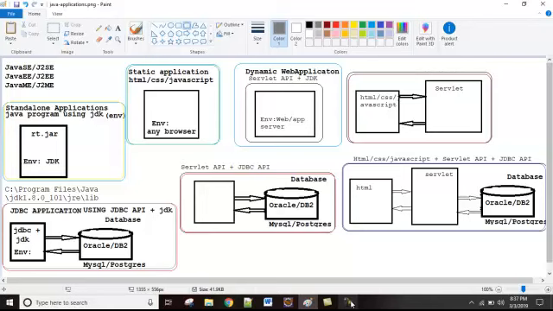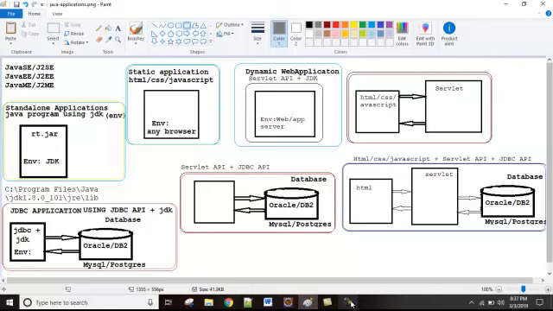And Java is most familiar because of its platform independence. A Java program is compiled on one machine, and the same compiled .class file can be used to execute it on another machine, right? That's platform independent. The other important thing is Java is an object-oriented language, right? So there are principles like polymorphism, inheritance, encapsulation, right? So all those things.